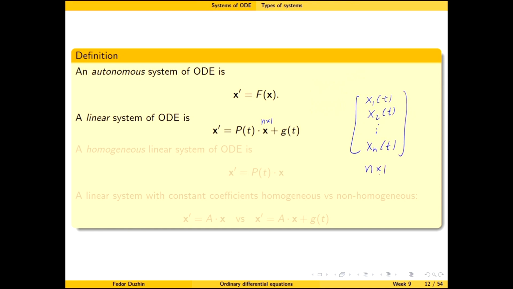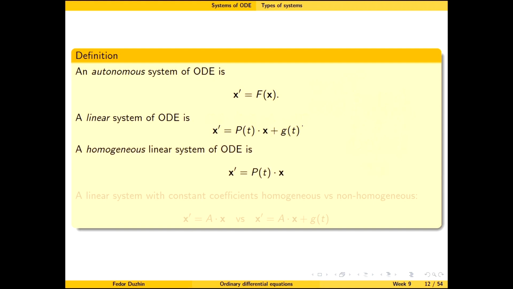So this is n by 1. So its derivative is also an n by 1 vector, and then P of t is an n by n matrix, and g of t is an n by 1 vector. And so this is a linear system. Then a homogeneous linear system is where there is no constant term, there is no plus g of t.